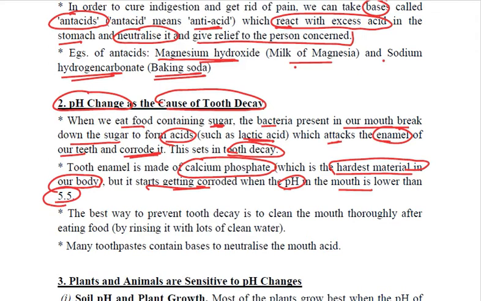How to prevent it? Simply clean your mouth, rinse your mouth thoroughly after eating food. We always say rinse with lots of clean water, and we always should brush our teeth because the toothpaste that we are using also contains bases, which is obviously for neutralizing the acid which has been formed already in the mouth. Clear? So this is the second importance of pH.